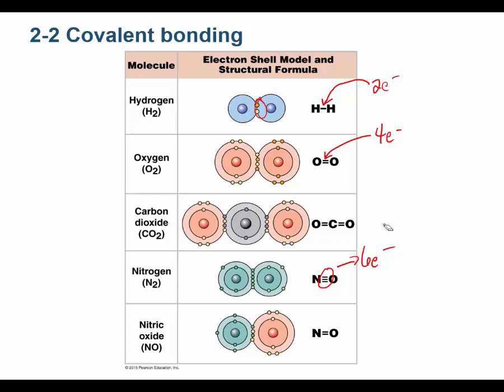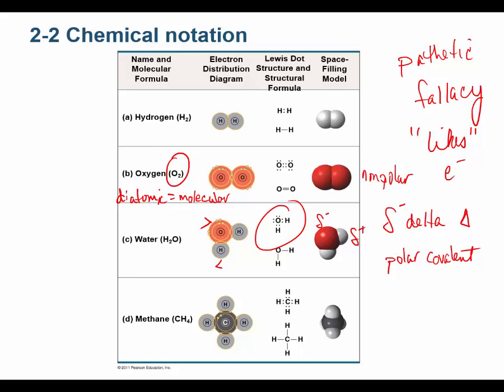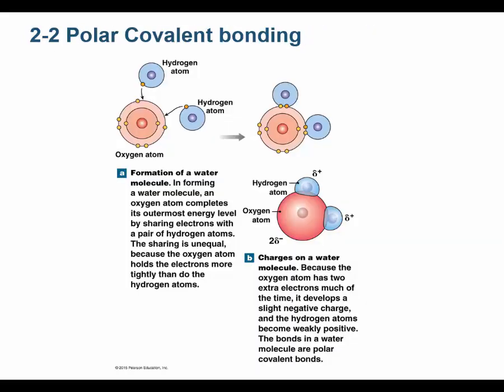So overall, CO2 is not a polar molecule, but there are dipole moments, we call it. So there is unequal sharing here and unequal sharing here. So these dipole moments exist. But overall, as a molecule, because of its linear arrangement, it's not a polar molecule. Just wanted to point that out because now I'm going to show you a molecule where it has polar covalent bonds and it's a polar molecule, and that's water.